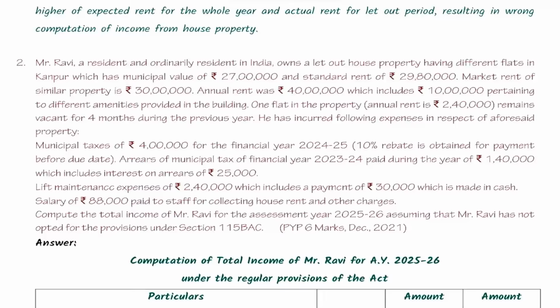Rebate is something you did not pay. What we discussed in the class, municipal taxes actually paid only will be allowed as a deduction. Rebate means you did not pay, so why would we allow it? So from the municipal taxes of the property, we should reduce the rebate, as we should be paying less. Yes. Correct, which comes to 3,60,000.